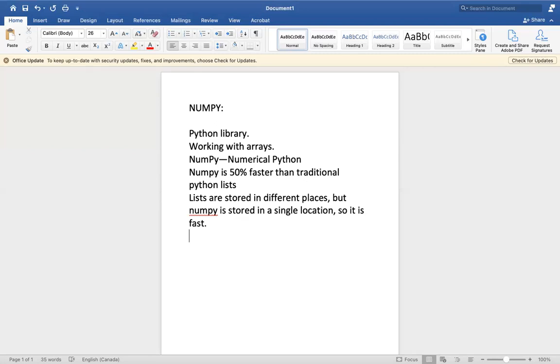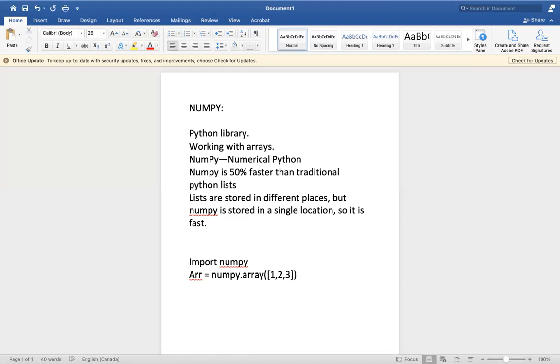Now, how to import numpy? It can be imported simply using import numpy, and then we declare an array: arr equals numpy dot array of 1, 2, 3.